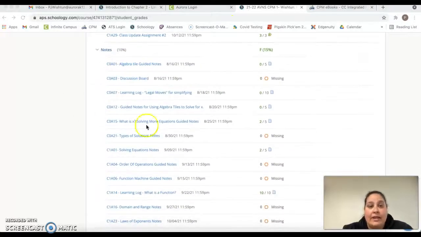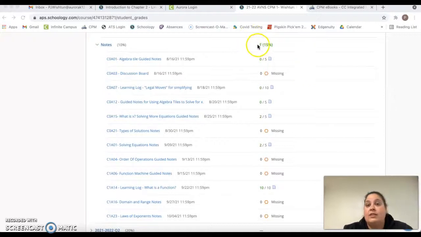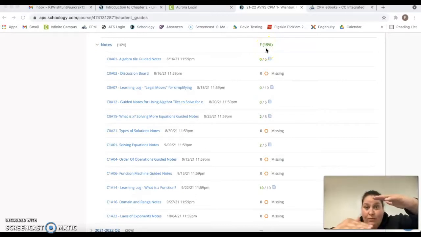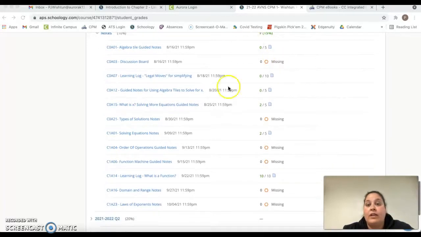And then again, the last section is notes. Notes are any discussion boards, any actual notes you had to turn in, any assignments where you had to do like the Khan Academy stuff. So if I look at this, it says my overall grade is 15%. So like you have a 55, a 64, and then a 15%. That's pretty low. If I look at this, you have a bunch of zeros.